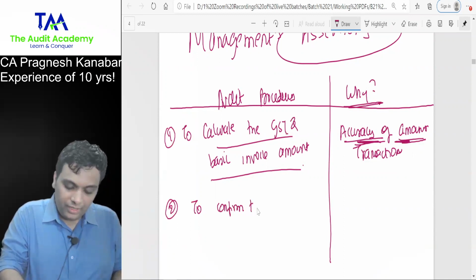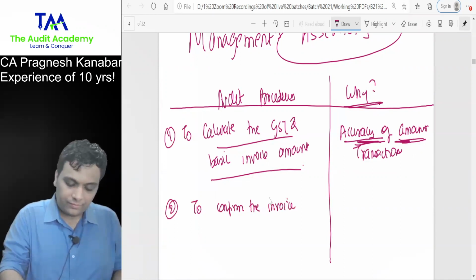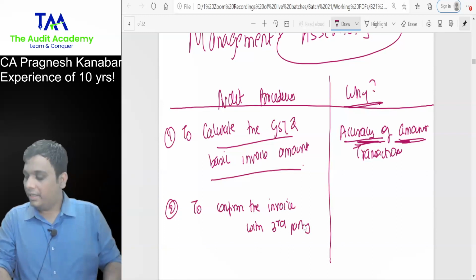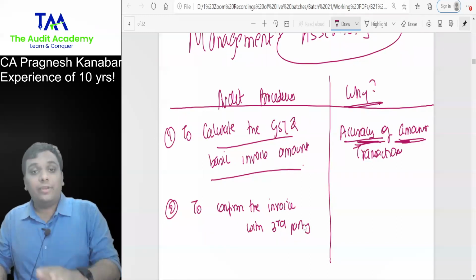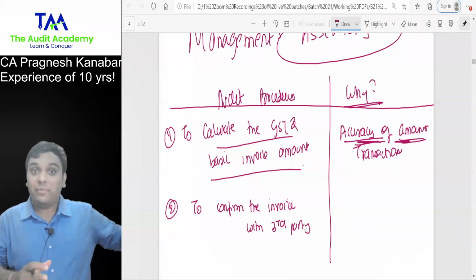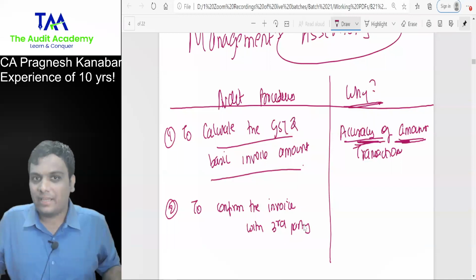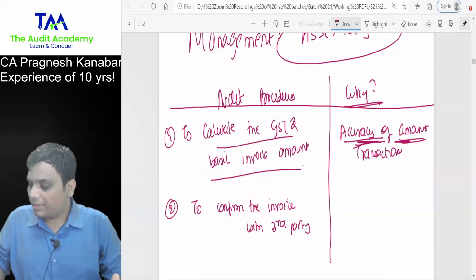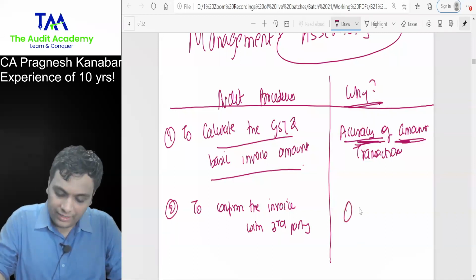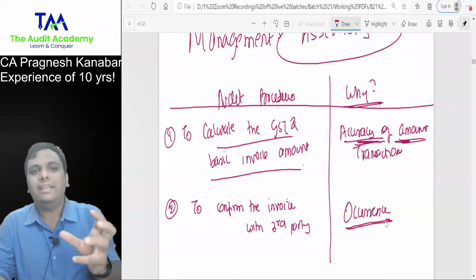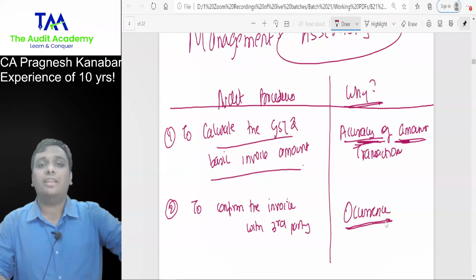to confirm the invoice with third party, I'm just trying to confirm that particular invoice with third party. You know what? I'm trying to verify whether this has actually occurred or not. Because I want to eliminate my doubts of a fake transaction. And I also want to verify whether this is complete and there is no omission over here. All right. So I'm trying to verify the occurrence. Even by verifying one item, even by performing one procedure, you end up verifying multiple assertions.